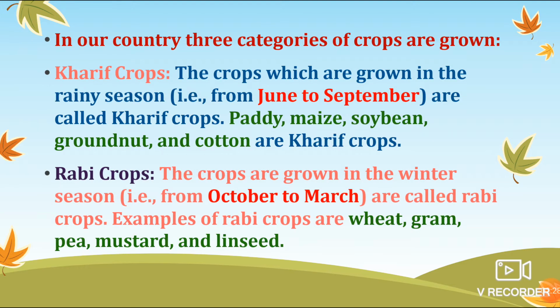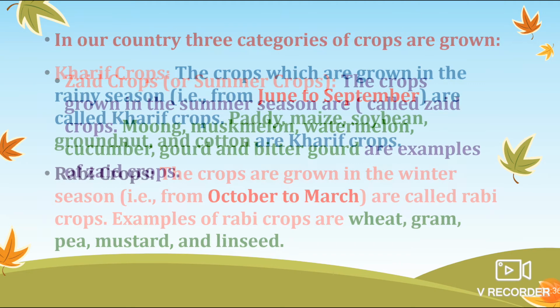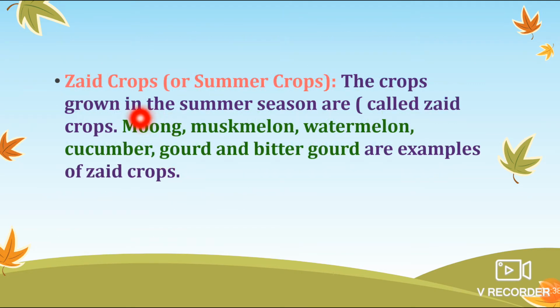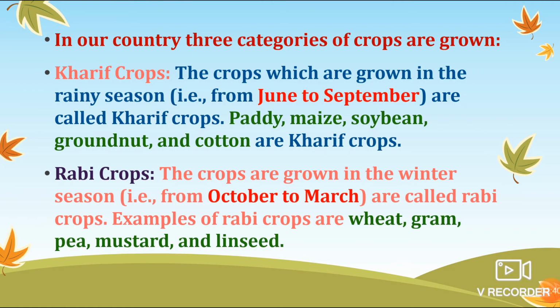So in our country we are growing three major types of crops: kharif crops, rabi crops, and the third one is zaid crops. So let's see one by one. Kharif crops are grown in the rainy season, that is from June to September. The major examples are paddy, maize, soybean, groundnut, and cotton. So these are the examples of kharif crops.